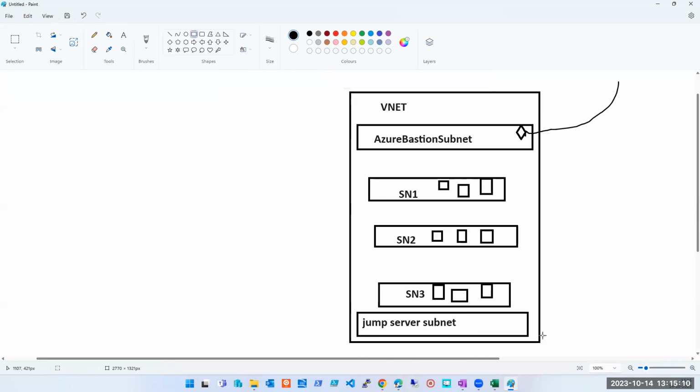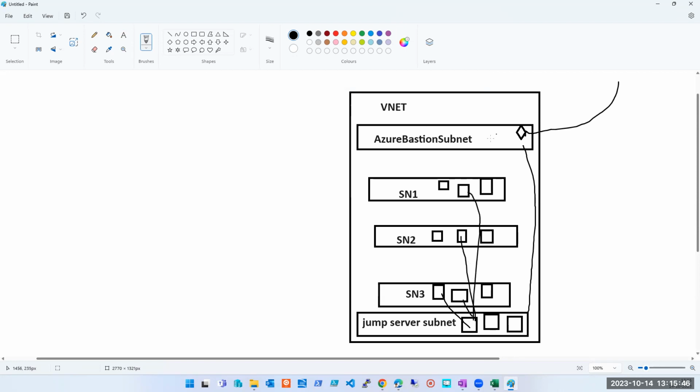And here I'm going to have some machines, maybe 5 or 50 or 10, whatever my requirement is, or whatever bandwidth I have. And I will plan that from Bastion only these machines should be accessible. So a person or anyone will come to Bastion. From Bastion they can connect to any of these machines for which they have a user ID and password. And from these machines, then they can RDP to any machine they want as far as they have a user ID and password.